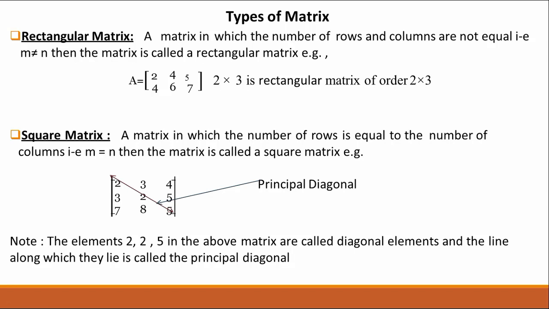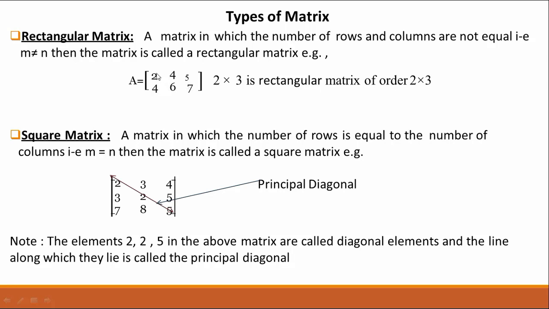Now some special types of matrix. Number one, a rectangular matrix. What is a rectangular matrix? A matrix in which the number of rows and columns are not equal is called a rectangular matrix. If m does not equal n, meaning the number of rows and the number of columns are not equal, then the matrix will be a rectangular matrix.